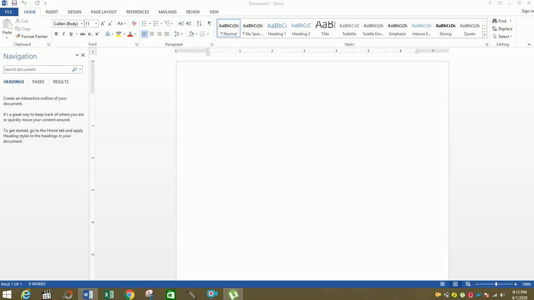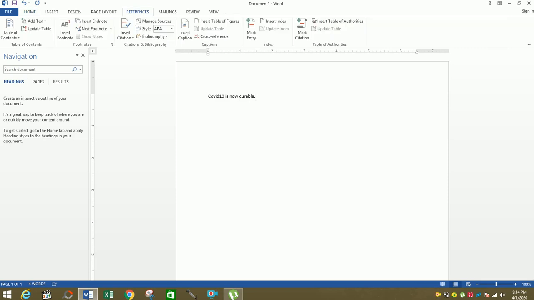For example, if I have taken some information from a book that says COVID-19 is now curable. Let's hope it is curable. And for example, if it is said by someone in his book or article, so how to quote or how to give proper reference to it?